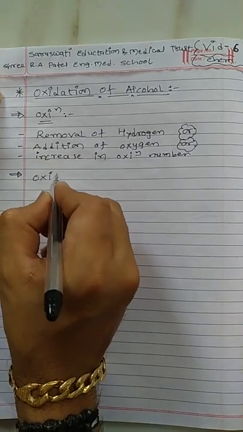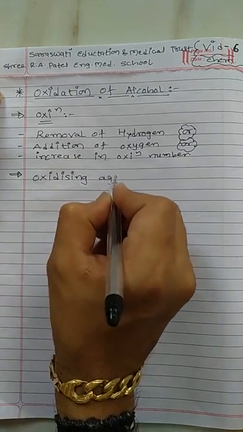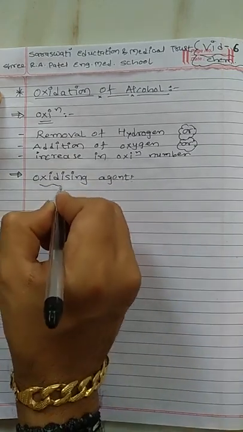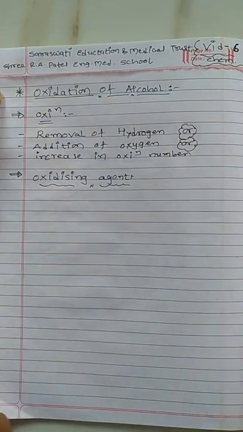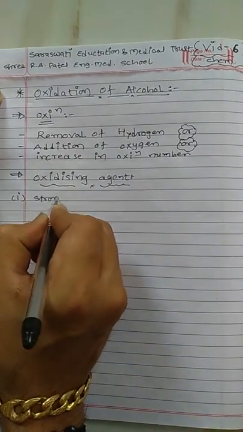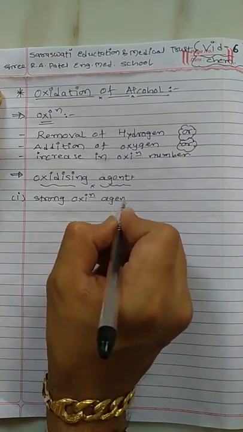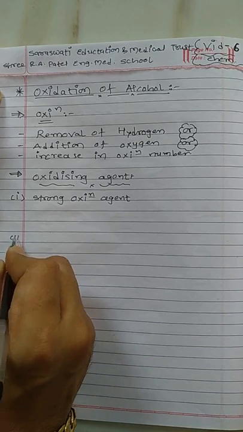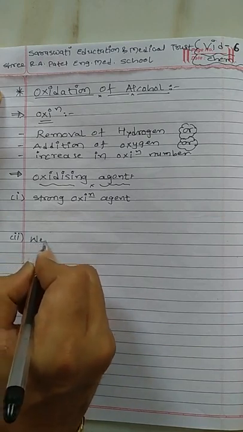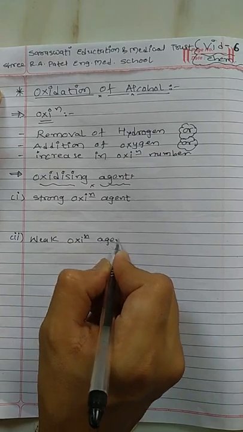We have several types of oxidizing agent. Generally oxidizing agents are of two types. Number one, strong oxidizing agent, and number two, weak oxidizing agent.